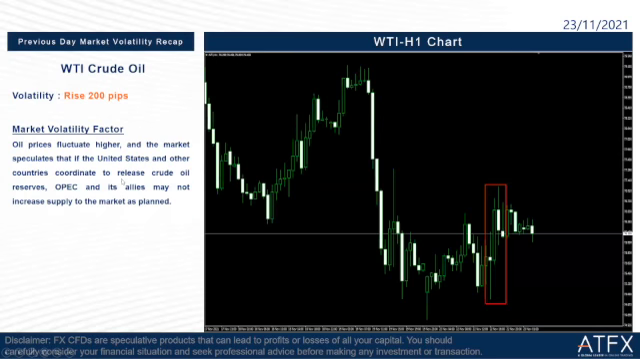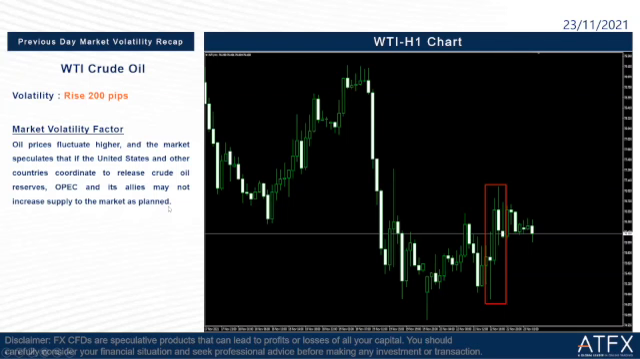Okay, then we go to the next one, which is WTI crude oil. It rose around 200 pips yesterday. So what happened? Let us read the factor here. Oil prices fluctuated higher and higher. The market speculates that if the United States and other countries coordinate to release crude oil reserves, OPEC and its allies may not increase supply to the market as planned. So this is the reason why crude oil rose last night.